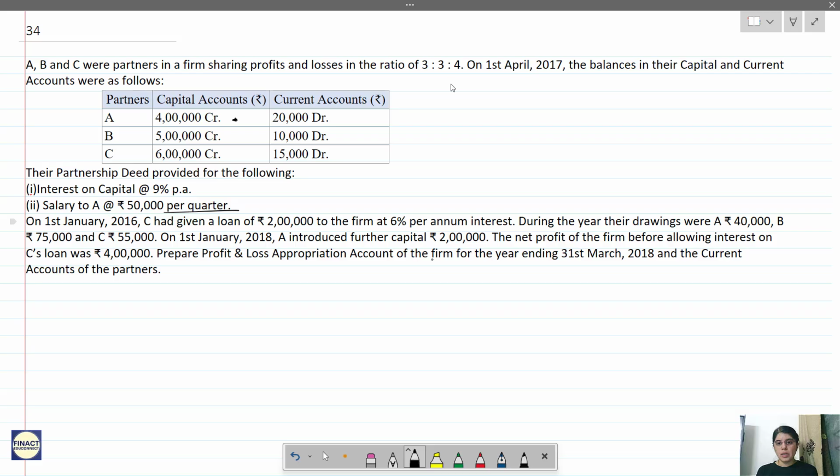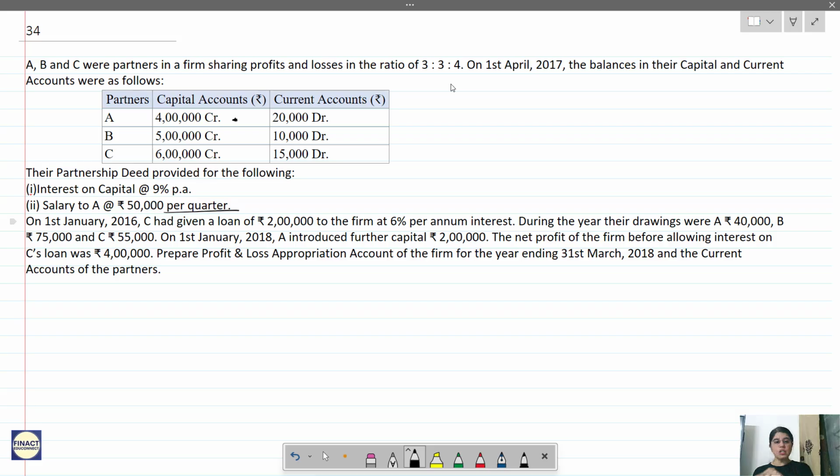Prepare profit and loss appropriation account of the firm for the year ended 31st March 2018 and current account of the partners. See now, you can see that there is no definite format of the question. It's not necessary that they will always ask you journal entries. Different things they are asking in different questions. So here they are asking profit and loss. It's not necessary that they will be asking only P&L appropriation account. They can ask different types of questions, so whatever they are asking, we have to do that.